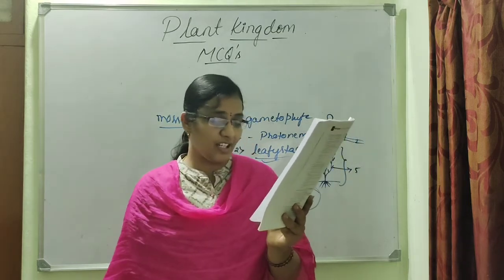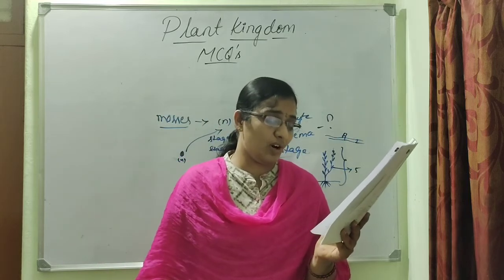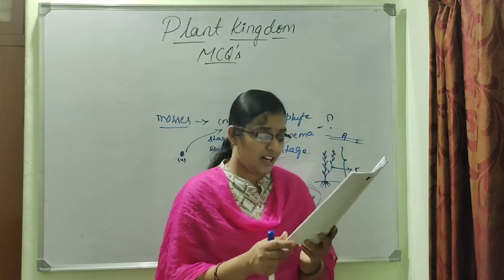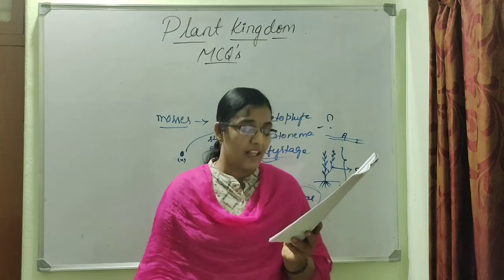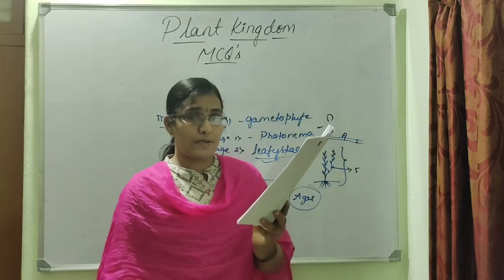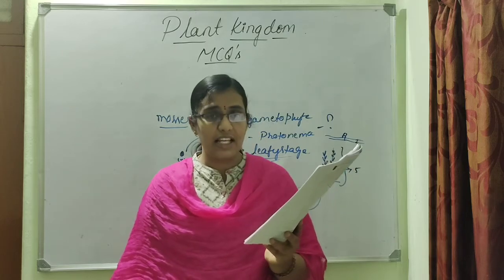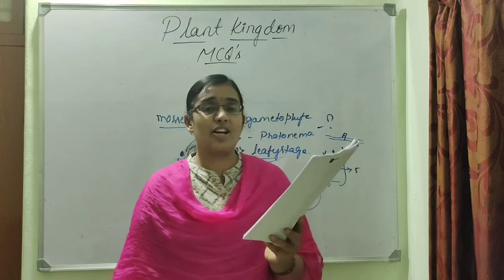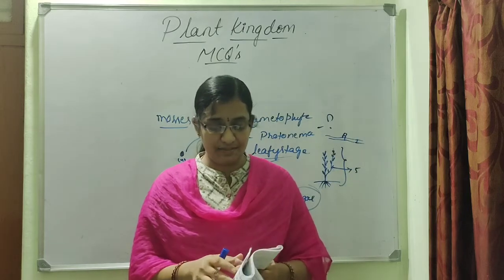And sexual reproduction in Volvox is isogamous. But sexual reproduction in Volvox is oogamous in nature. So which is the correct option? See, they are asking to identify the number of correct statements. Options: option number 1, 3 statements; 2, 2 statements; 3, 1 statement; and 4, 4 statements. So which is the right option? Option 3, 1 statement is correct here.